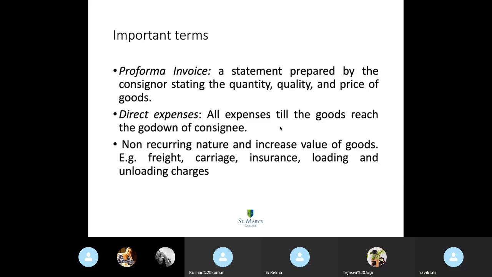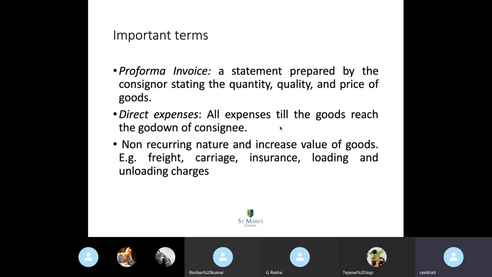The transportation cost may be around 3 or 4,000, and other expenses are added.